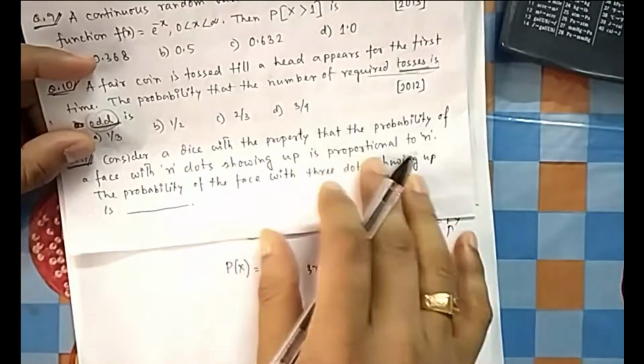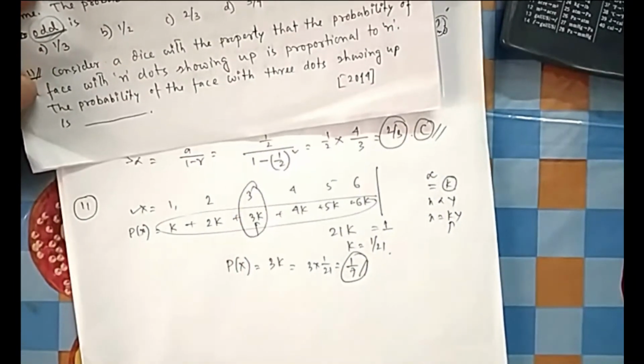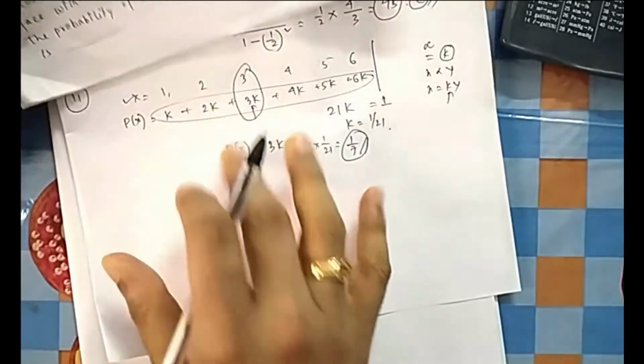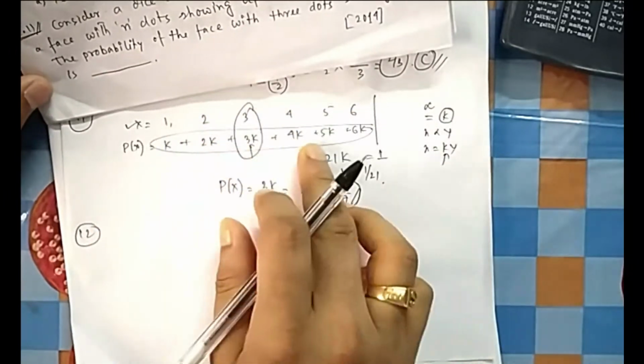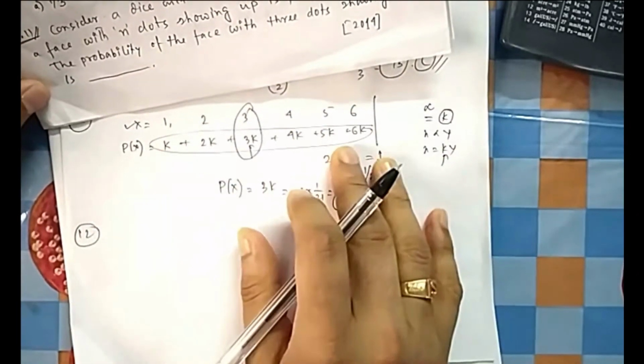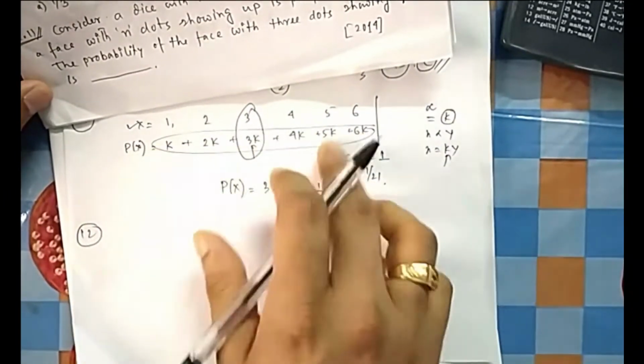Just a basic idea of how to start, that's it. You should not get confused with this type of words. It says proportional to n. You think, if it is proportional to n, then take something k and write down the table. Once you write down the table, you can visualize what is happening. Then you can proceed. It should come to your mind that, okay, let me at least write the table. What are the cases? Let me see. Once you write, you will get the idea. This sum should be equal to 1.